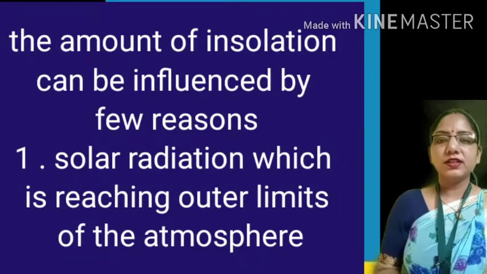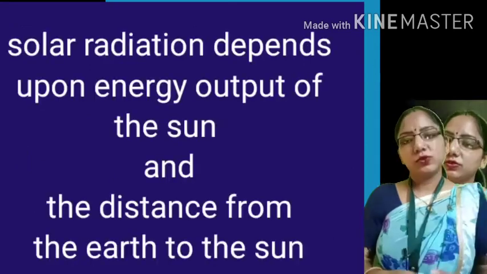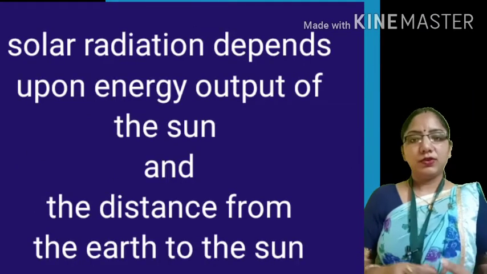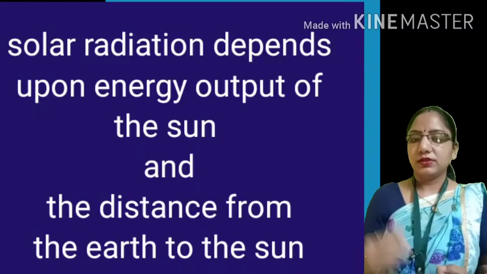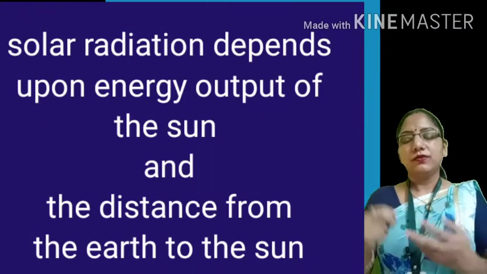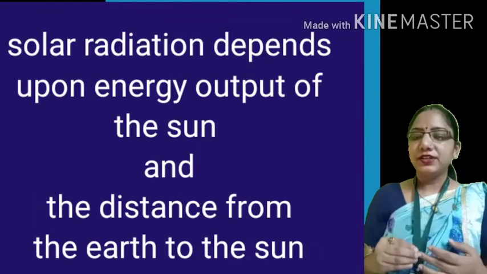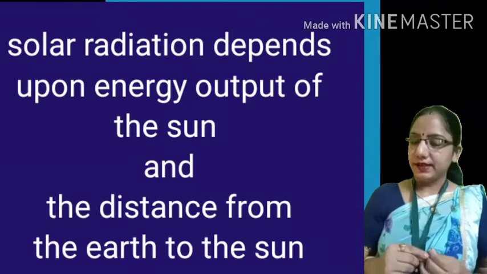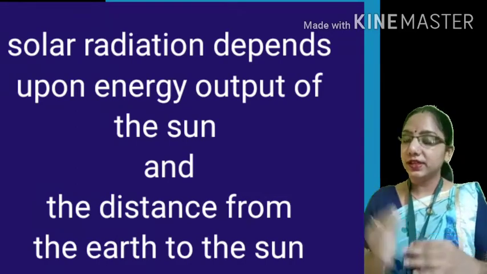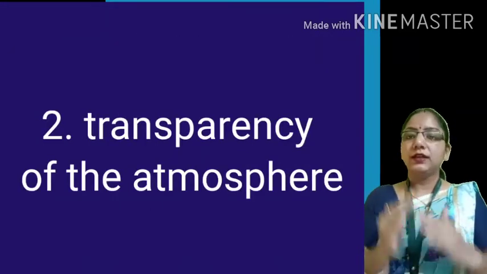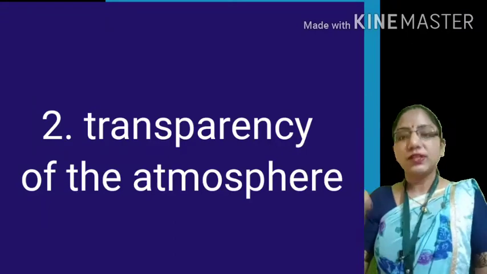As we have already studied, solar radiation is an important factor influencing the insolation process. How? Solar radiation depends on the energy output of the sun and the distance from the Earth to the sun, which also varies the amount of insolation.